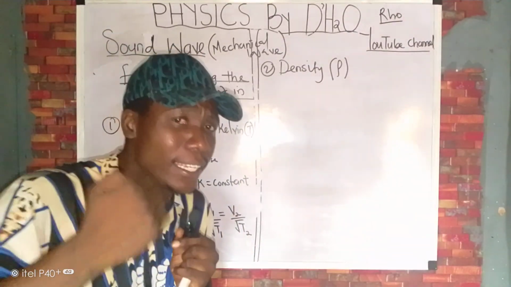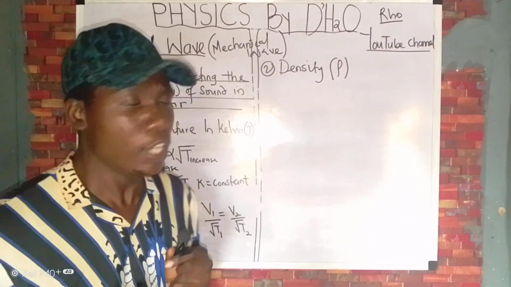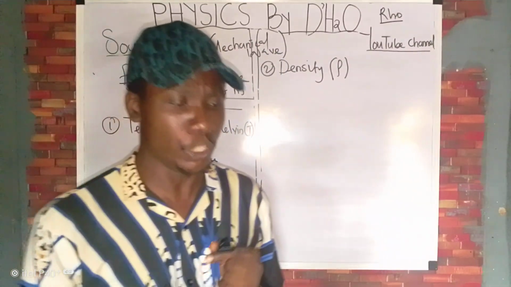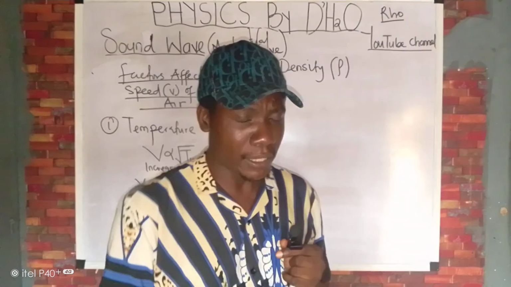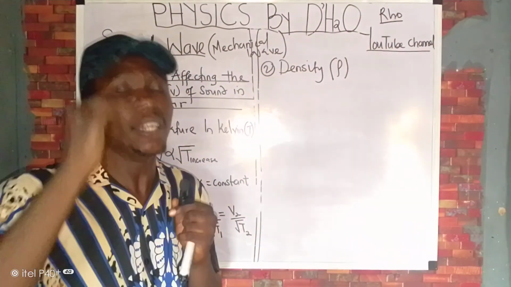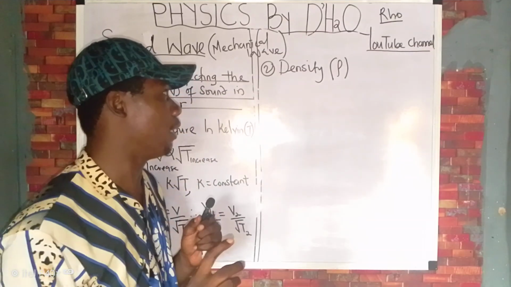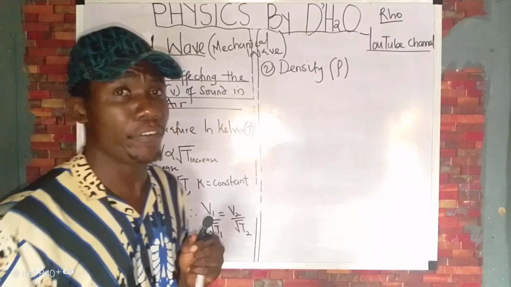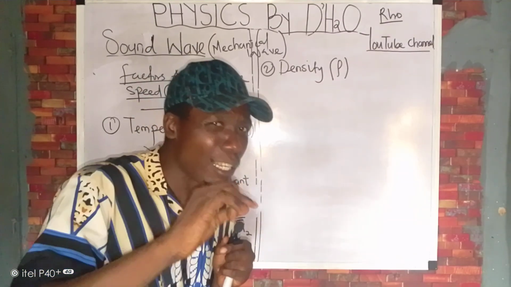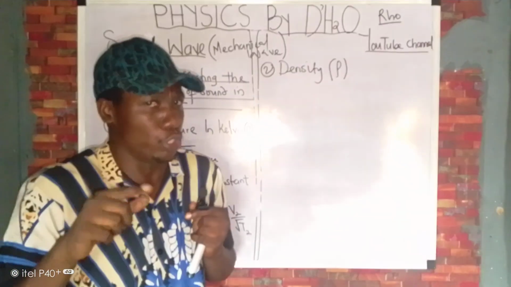Don't forget that the higher the temperature of a medium, the lower the density, isn't it? So it means that temperature and density are inversely proportional to each other. For instance, if you put water in a pot and you heat it, as the temperature increases, the density of the water reduces, okay? It reduces, except you are looking at the anomalous behavior of water. For all liquids in general, if I have oil and I put it in a pot and I heat it, the density reduces as the temperature increases. So density and temperature are inversely proportional to each other.